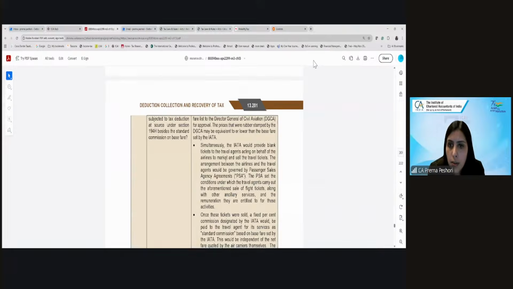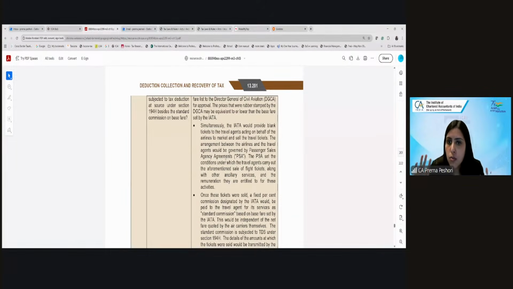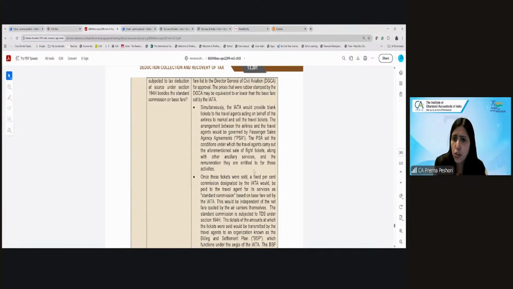So basically what they are trying to say is that the ITA gives the blank tickets to travel agents to market and sell the travel tickets. There is an arrangement between the airlines and the travel agents, governed by a passenger service sales agency agreement, which sets out the conditions between them.